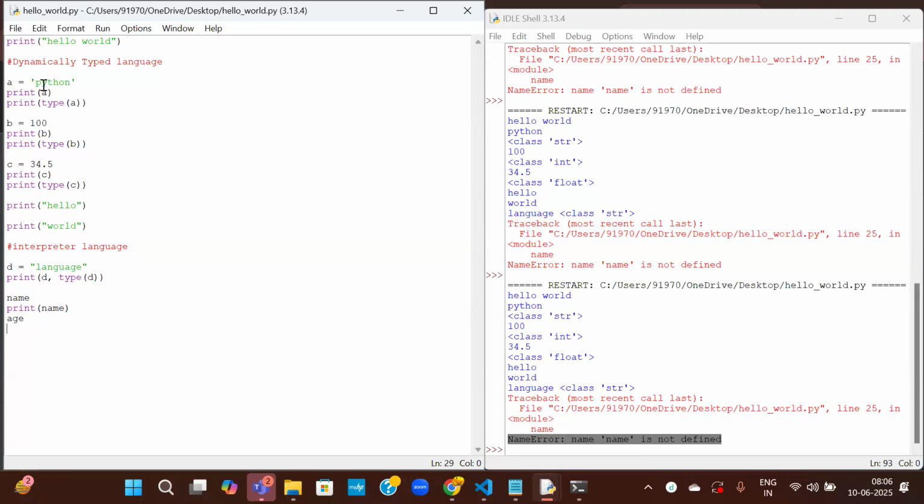Okay, till now we have defined variables. We have printed some statements, some strings, and we have defined the variables. A equal to Python. A is a variable, B is a variable, C and D. These are all variables to which we have assigned some values. There are some rules to define these variables. Let us write it here. Rules to define variables.